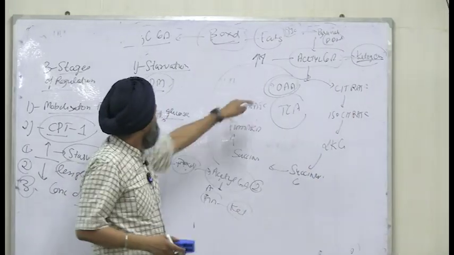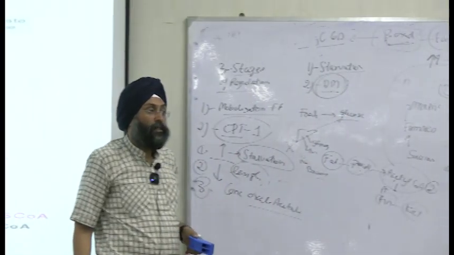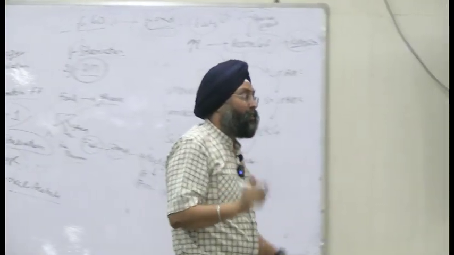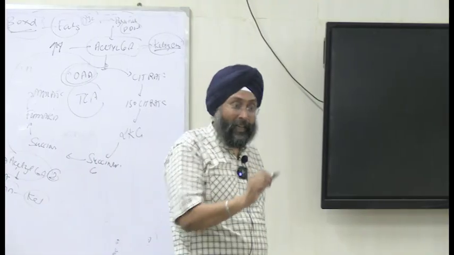How? Because your glucose metabolism is impaired. You have seen the persons who are diabetic, they lose weight, they become thin. Why? Because ketogenesis is going on. The diabetic ketoacidosis is there.